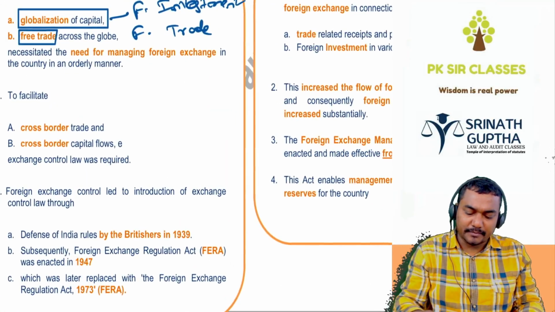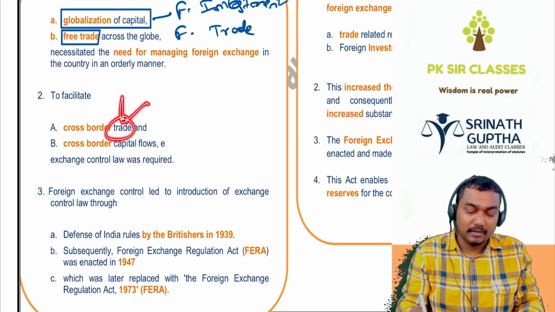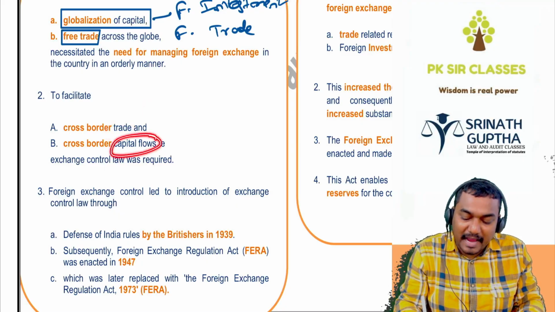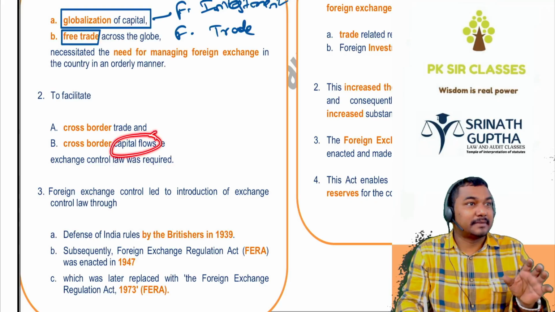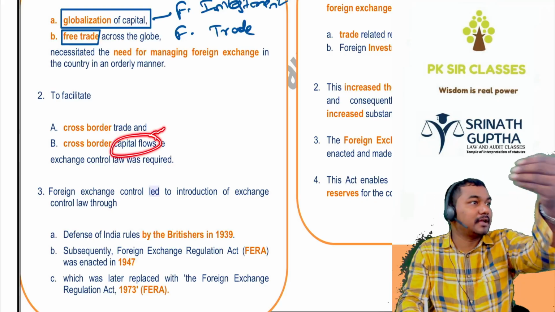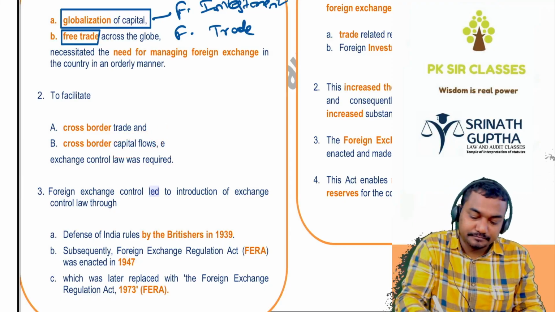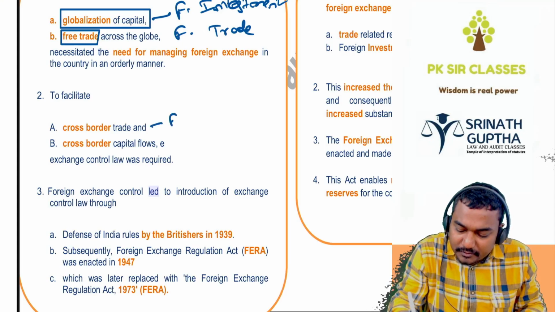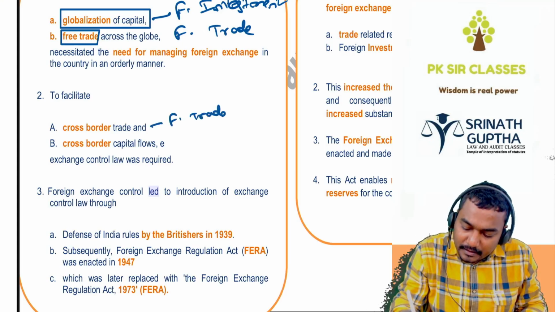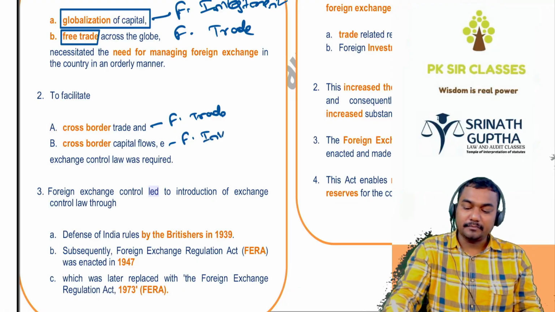To facilitate the cross-border trade, buying and selling, current account, and cross-border capital. What is the meaning of capital? Investments. Foreigners want to invest in Indian companies, Indians want to invest in the foreign companies. So capital account, beta. That is to regulate the foreign trade and to regulate the foreign investments. This way this act came into existence.